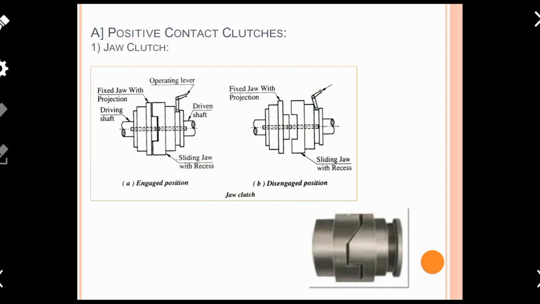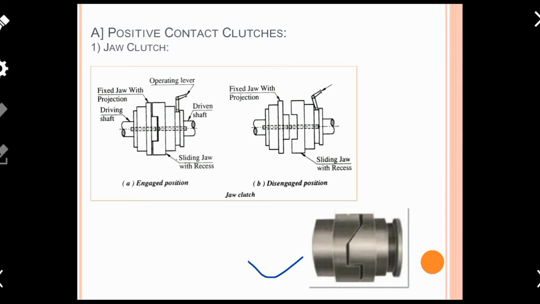If you transmit power from the driving shaft in this position, it will be transmitted only up to the driving side, not to the driven side. Why? Because there is no connection between the driving shaft and driven shaft. So this is the assembly, disassembly and constructional detail of the jaw clutch.